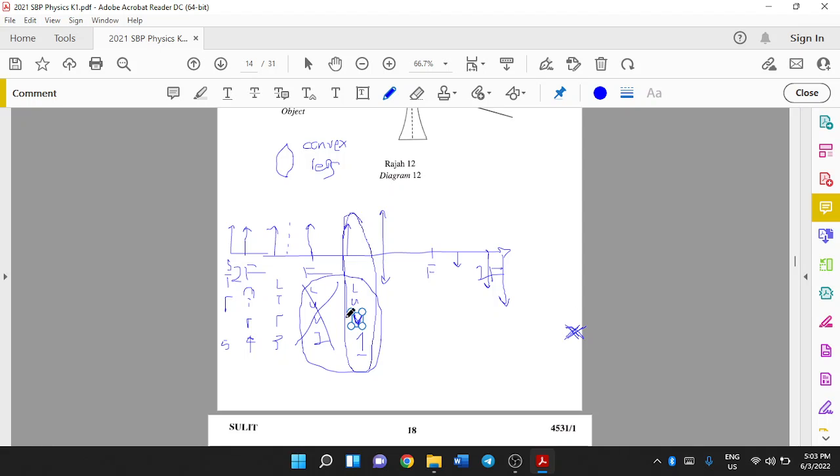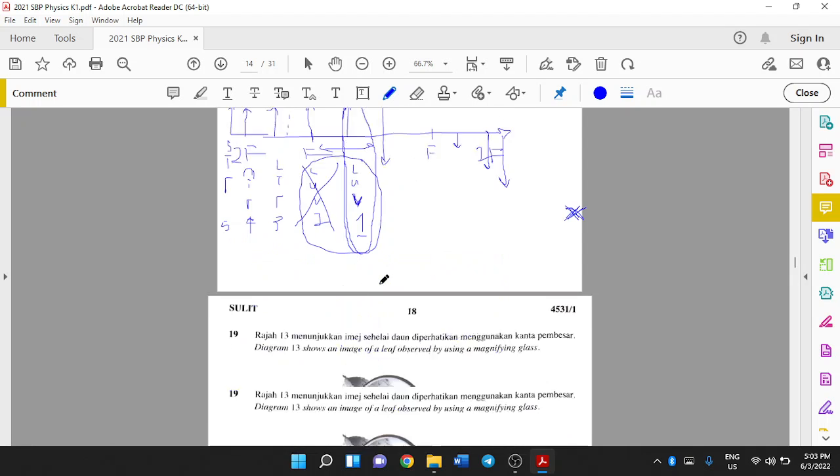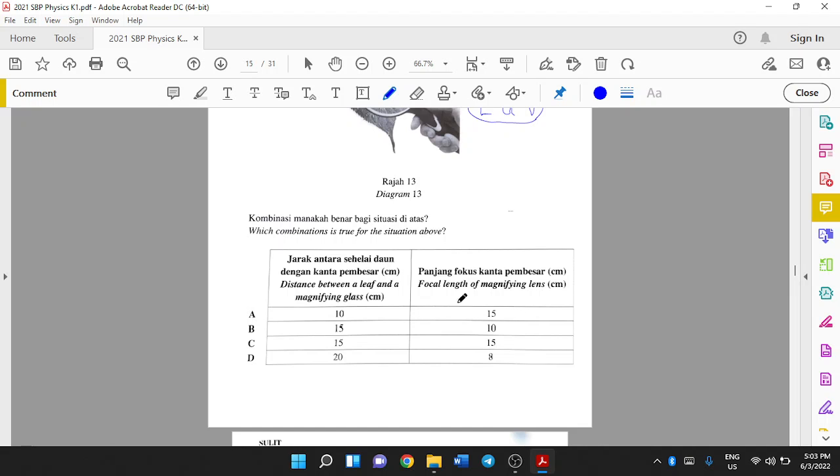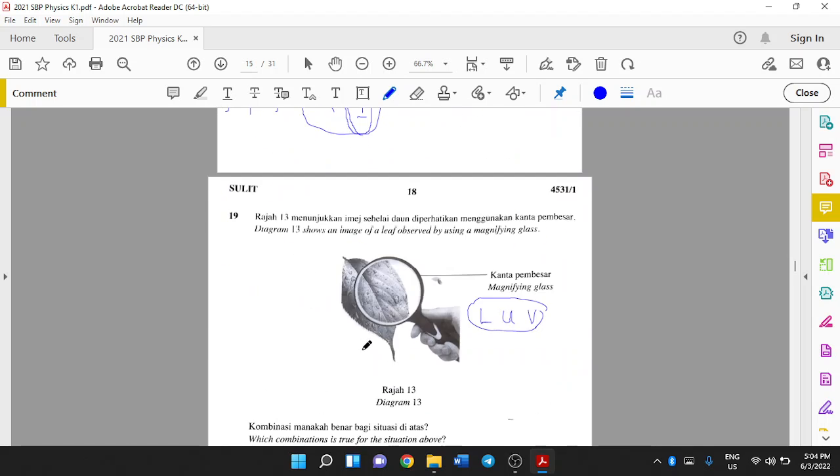Case 1, LUV. For case 1, we know that your object will be located between the focal point and your optical center. So the answer should be A, because the focal length of the magnifying glass is 15, and the object distance between the leaf and your glass is less than 15. So you will get LUV here.